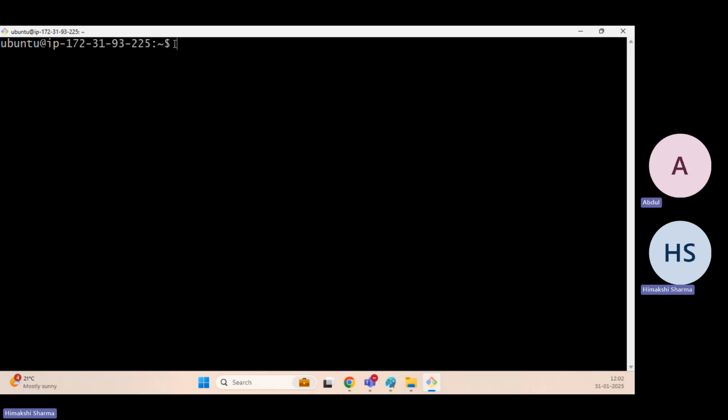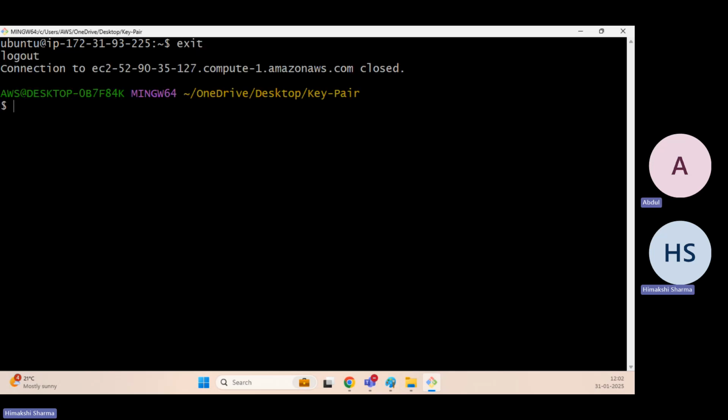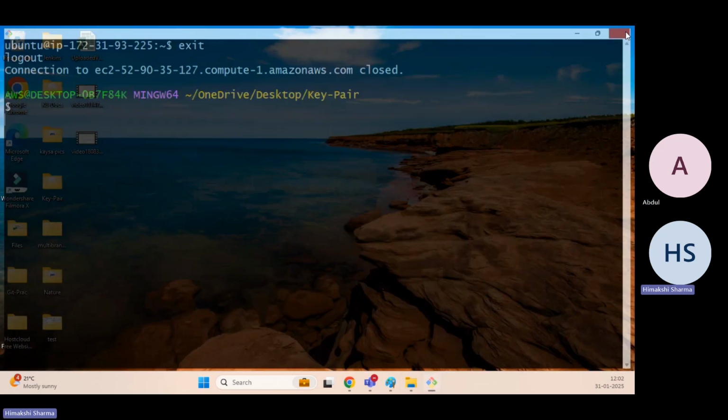Where did you get this Ubuntu screen? From Git Bash? Yeah, from Git Bash. I can just show you again. Okay, let me exit. Let me close this.